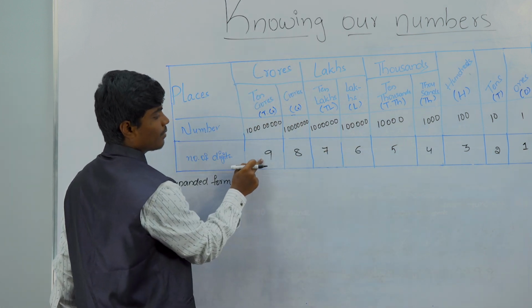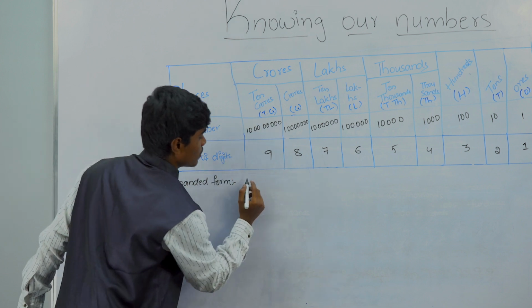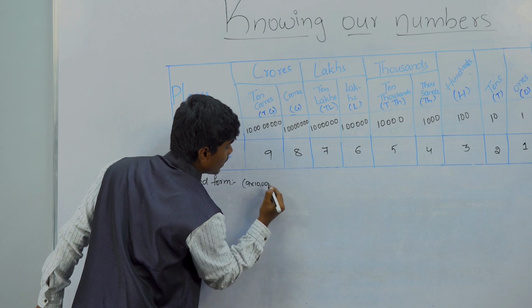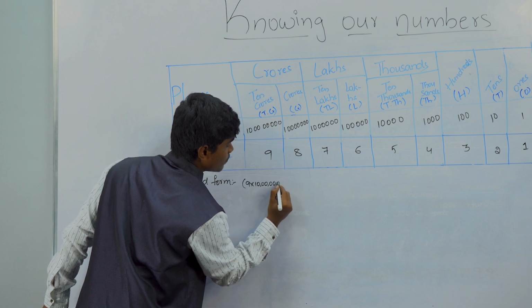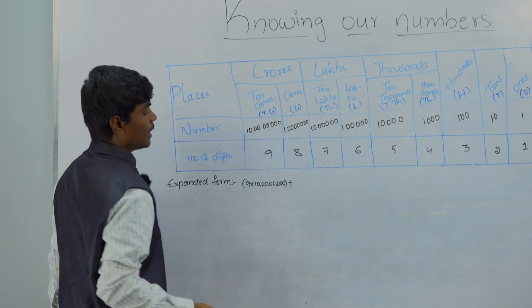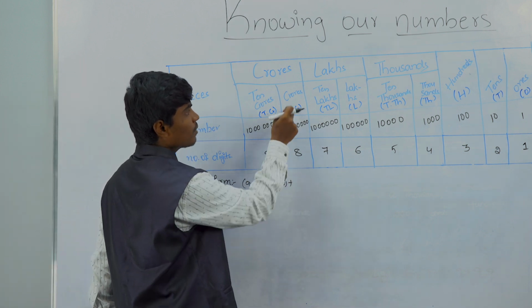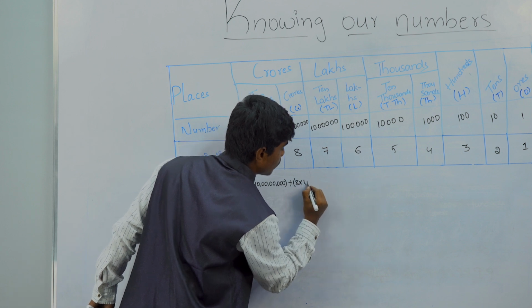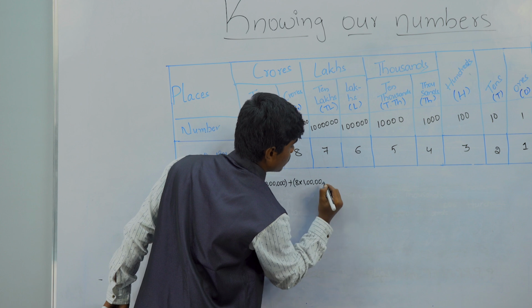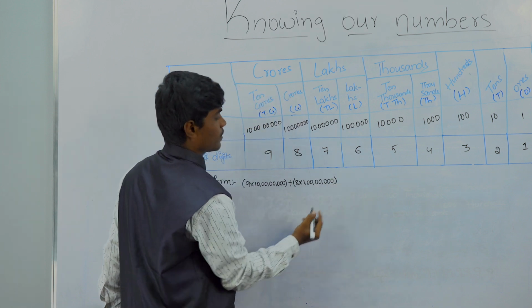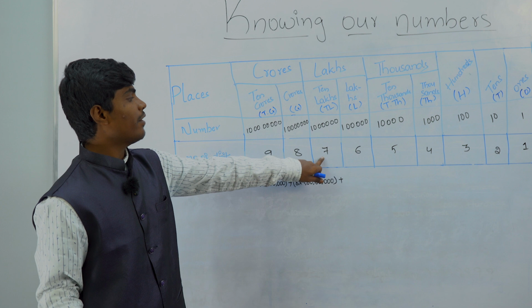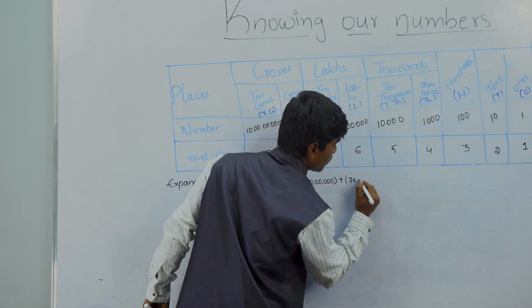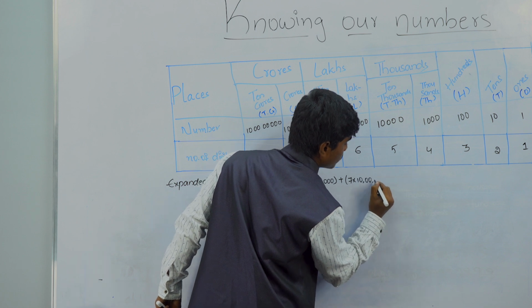Here we have 9 ten crores, so 9 into 10 crores, plus 8 crores, 8 into crores, and 7 ten lakhs, 7 into 10 lakhs.